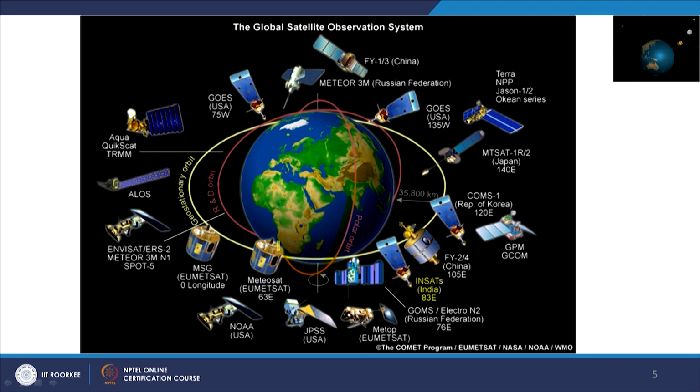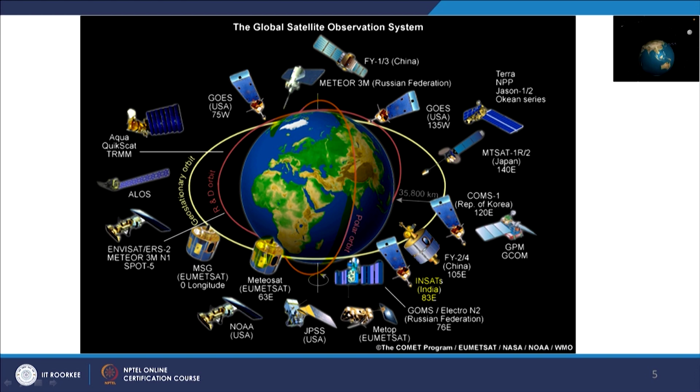We also have polar orbiting satellites like IRS satellite, Landsat, Meteosat, and NOAA AVHRR, NOAA satellite. There are many such satellites which are orbiting in polar orbits, and there are some other different types of orbits.